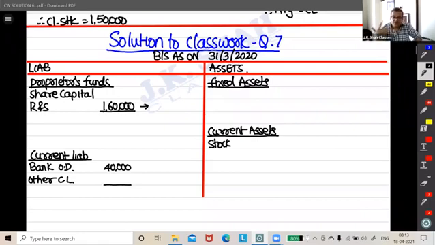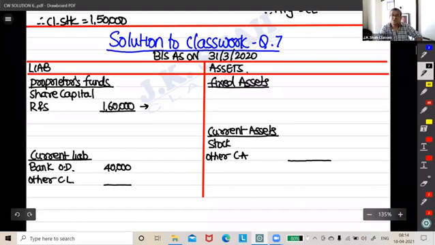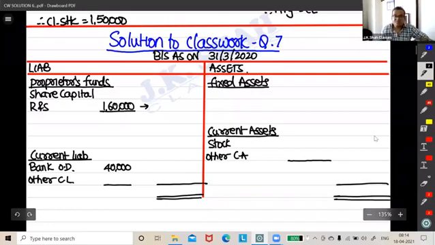That means whatever is left out. See, other than that, they are not giving us any hint like cash or debtors or something. So we put other current assets. Okay. This is a setup that we have to fill up. See, first thing first, you need to understand what to find. Okay, people, are you clear with this blank format? Creation of blank format is clear.